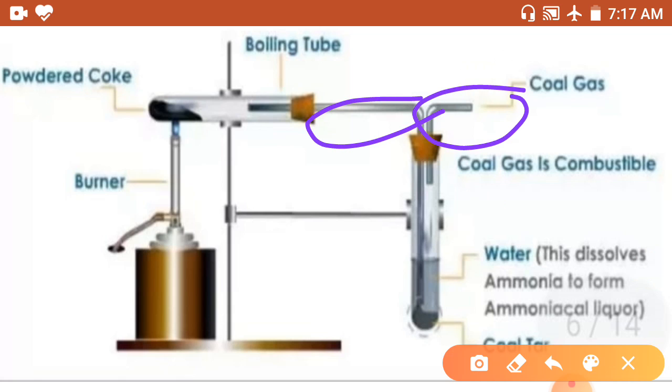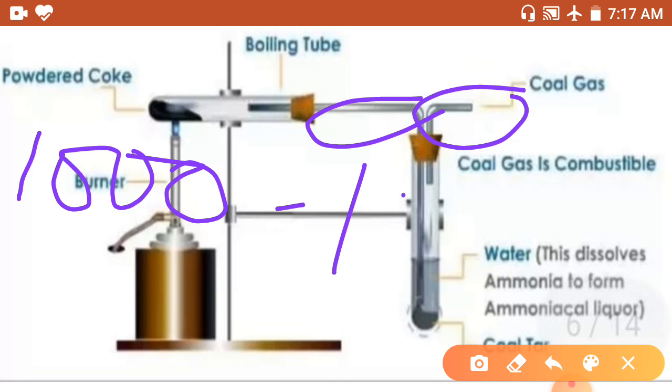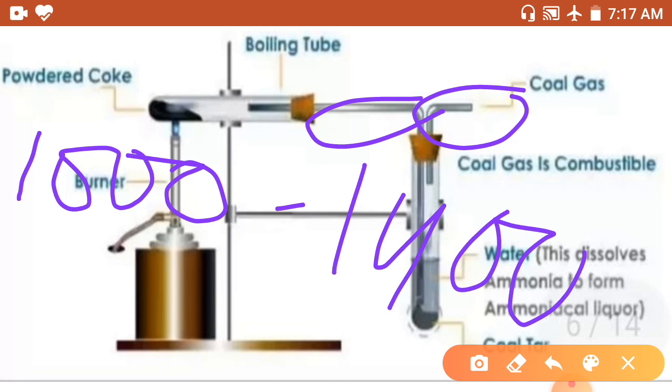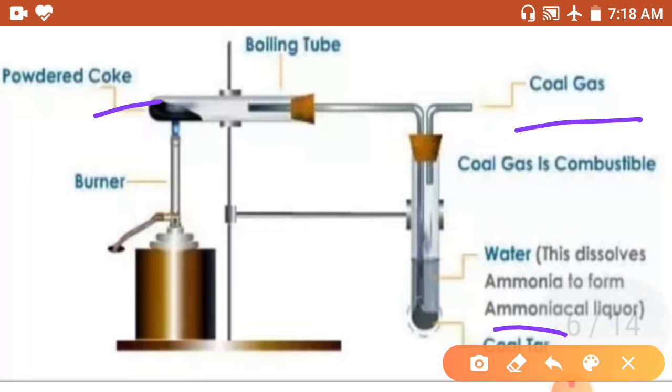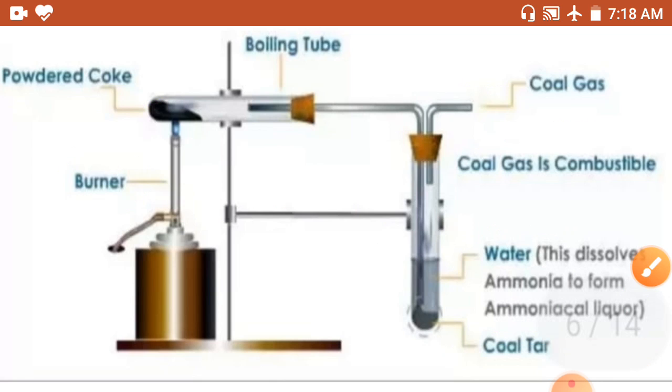So you can prepare your apparatus in the lab like this, and when we give it heat from 1000 to 1400 degrees Celsius, then it will change into these products. Which products? Coke, coal gas and coal tar. Okay, so this is destructive distillation, and today's topic is finished here.